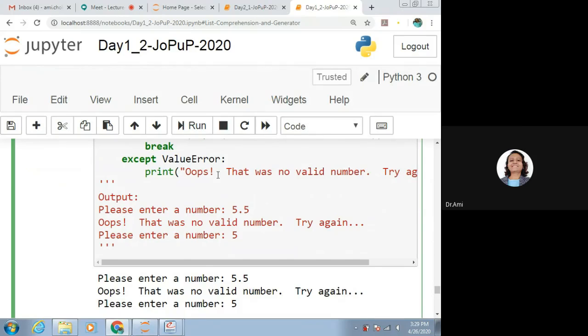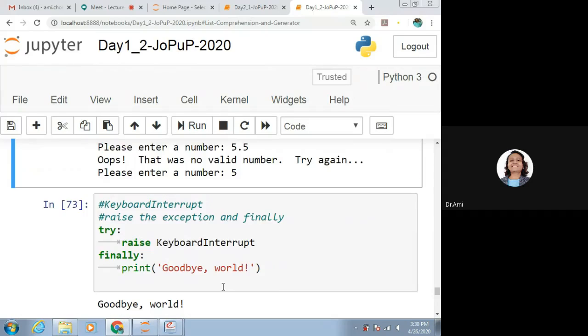It is because we have already handled the exception using except ValueError. If you haven't written try catch and you run this program and give the input as 5.5, it will give the error and say the value is not proper, ValueError.